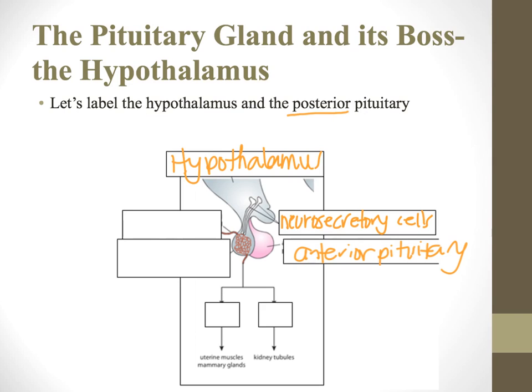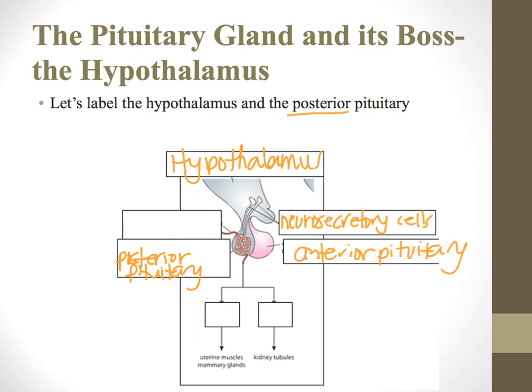Okay, and neurosecretory cells are going to do exactly what they sound like. They're going to secrete things into the posterior pituitary. So here is the posterior pituitary.